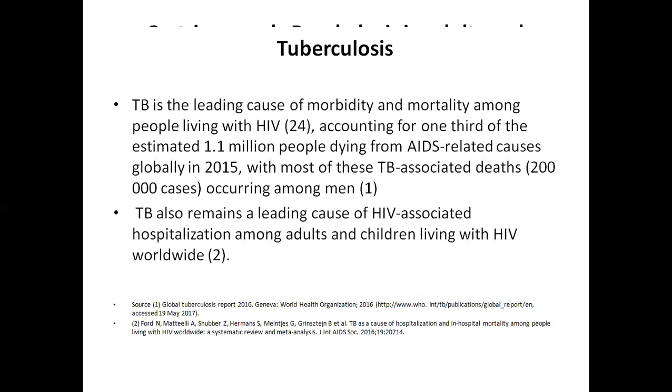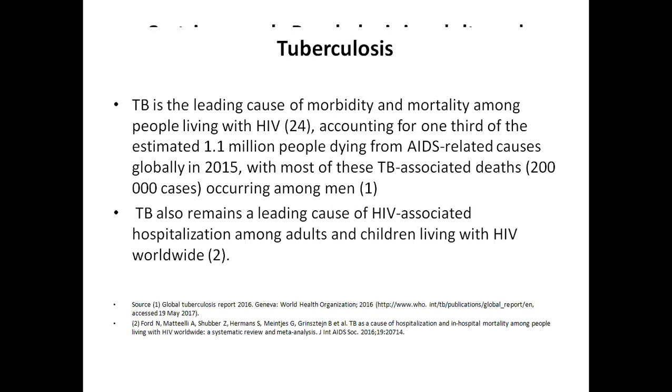So I will just elaborate on the epidemiology. As I have been telling, these are the leading causes of death and morbidity in advanced HIV. In these next few slides, I will elaborate on the exact pattern of morbidity and mortality worldwide.